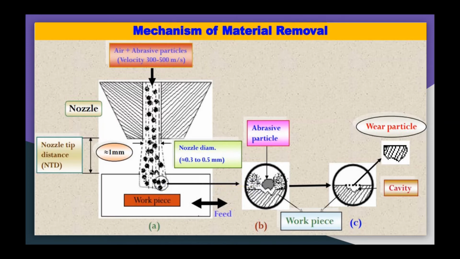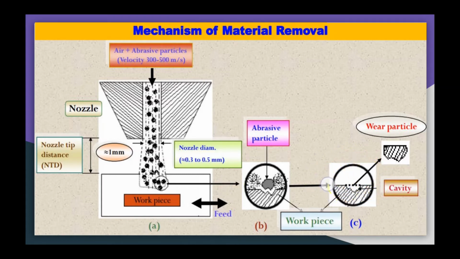come out of the workpiece surface, and you get a cavity created over the surface. Now there are thousands of such cavities formed on the workpiece surface. So according to the shape of the nozzle exit and the way in which these abrasive particles are hitting, you will get the shape of the cavity on the workpiece surface. Here you can see the cavity formed.